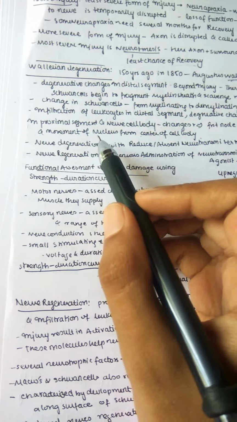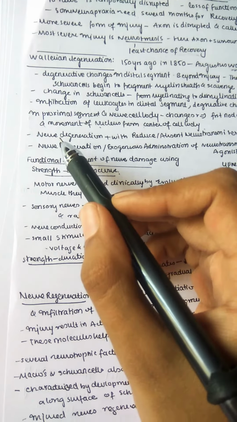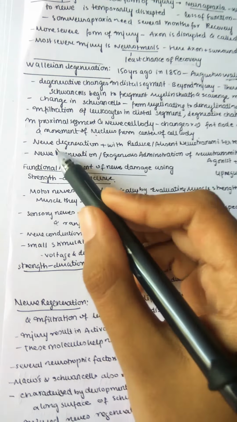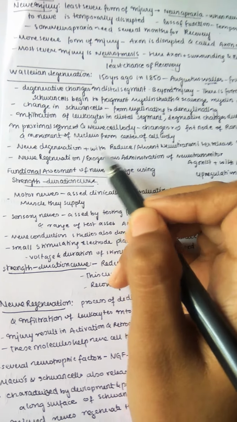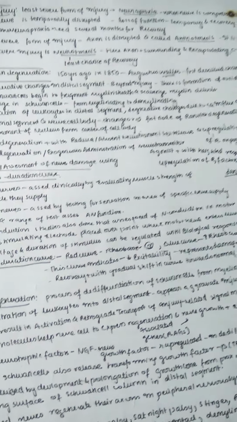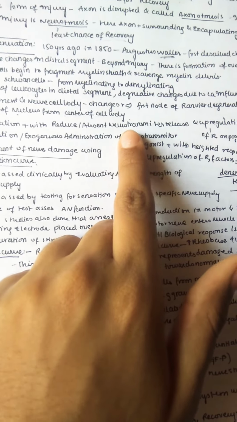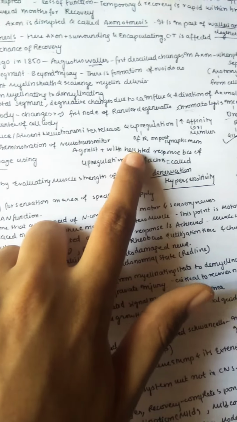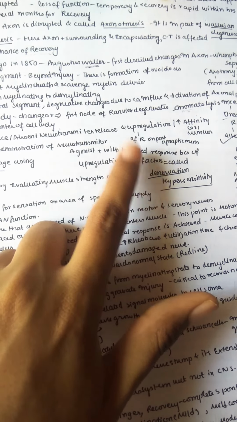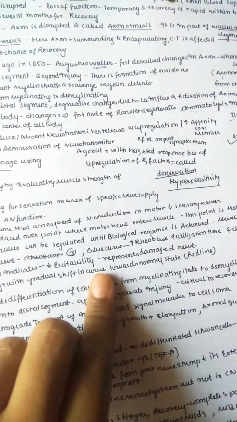In the proximal segment and nerve cell body, the nucleus also moves from the center to the periphery of the cell body, and there is nerve degeneration associated with reduced or absent neurotransmitter release. Of course, when the neuron is injured, neurotransmitter release is absent or reduced. Also there is upregulation, an increase in the affinity or number of receptors on the postsynaptic membrane. This is important. Remember that receptors on the